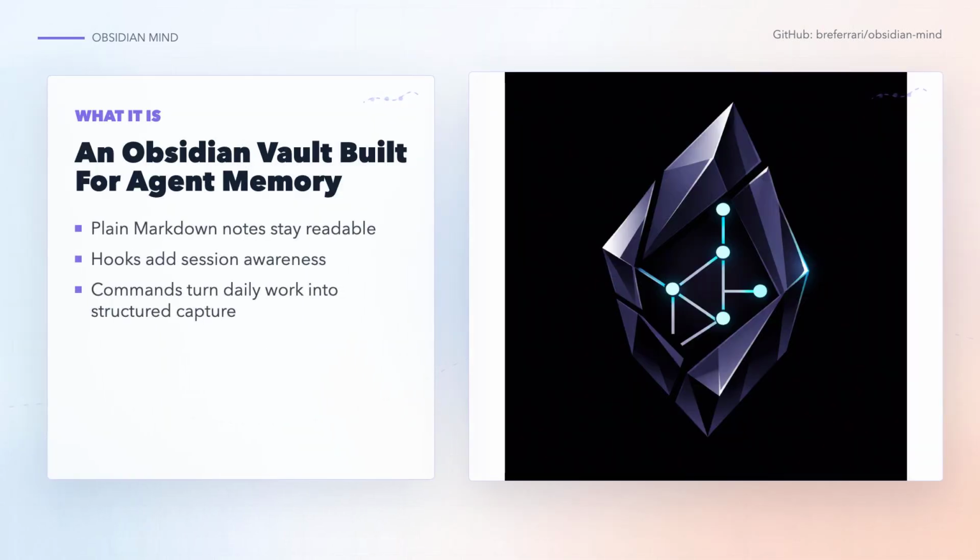At the file level, this is still an Obsidian Vault. You can open it, browse it, edit notes, follow backlinks, and keep it in Git. The difference is the agent layer sitting around it. Obsidian Mind ships operating manuals, hook scripts, commands, subagents, templates, and optional semantic search. So when Claude Code starts in the folder, it is not walking into an empty project. It has a memory system waiting for it.